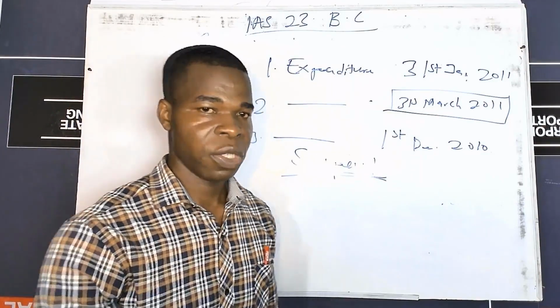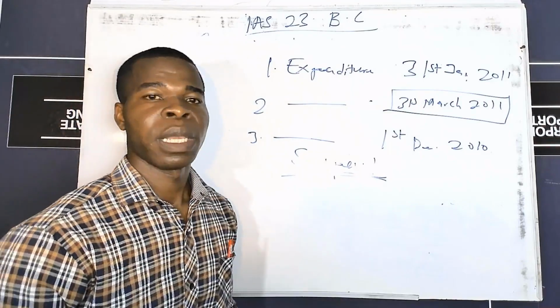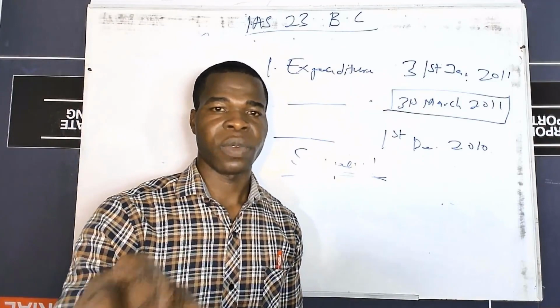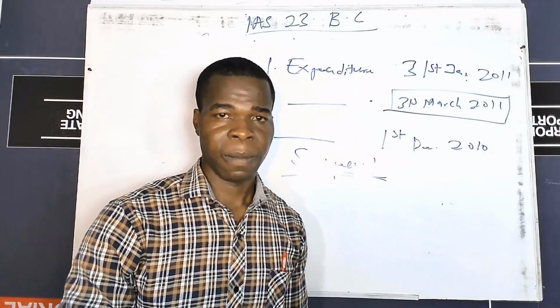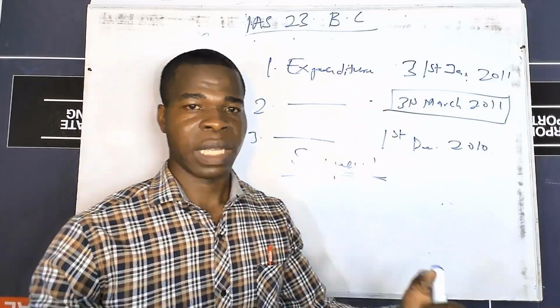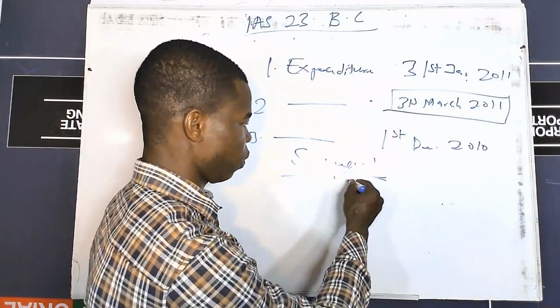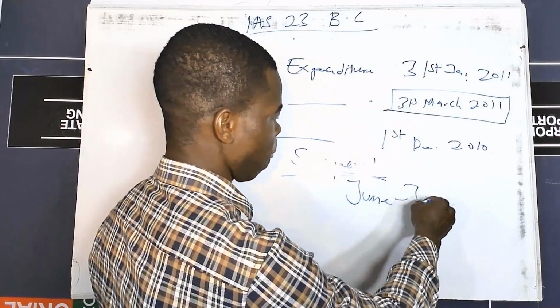There are sometimes during the period of production that the general development will be interrupted. The general activities on the asset will be interrupted. For instance, you are constructing an asset and due to lack of material, you were not able to produce from June to July.